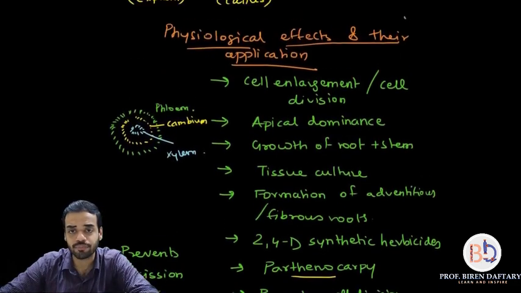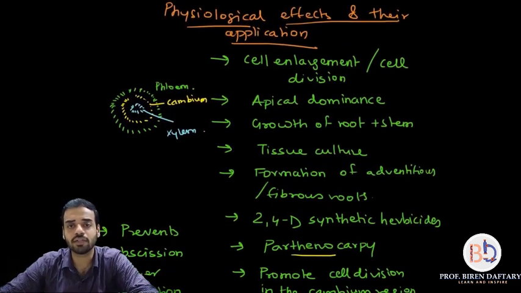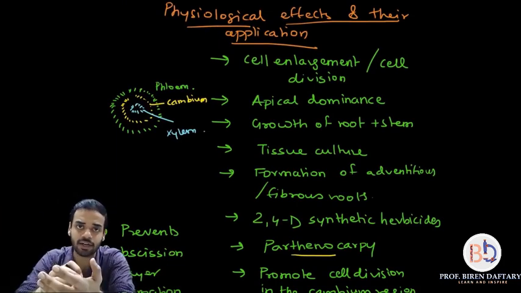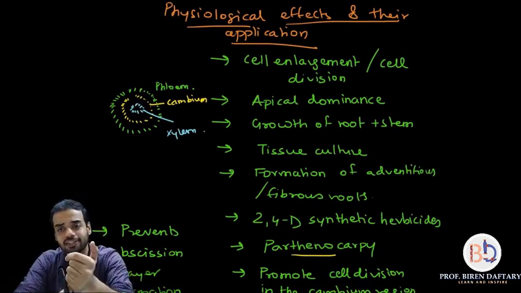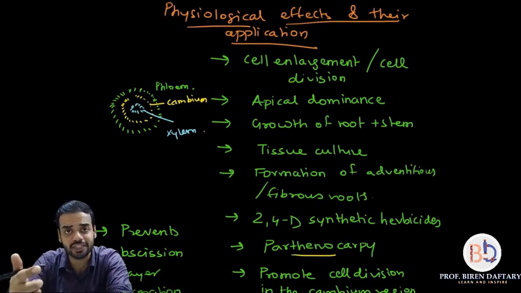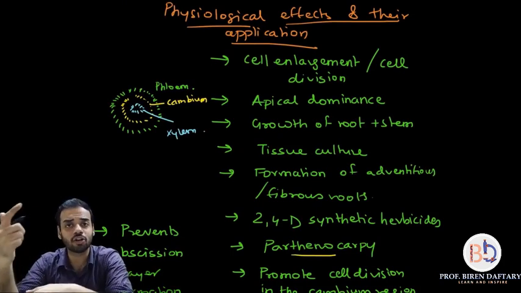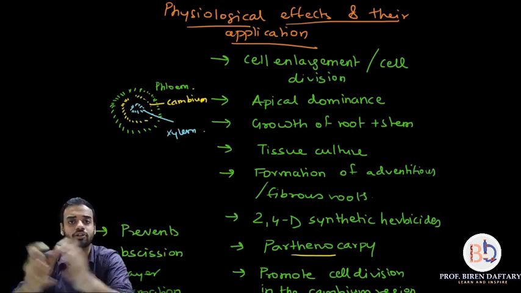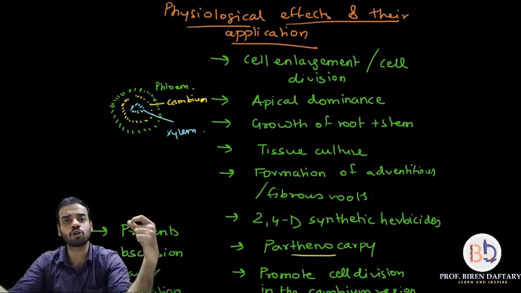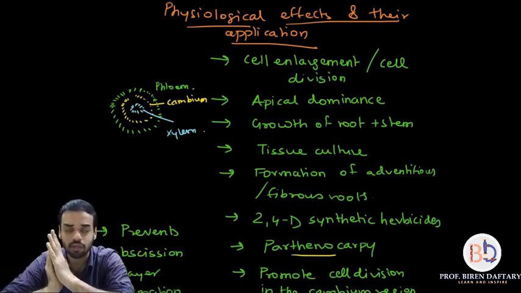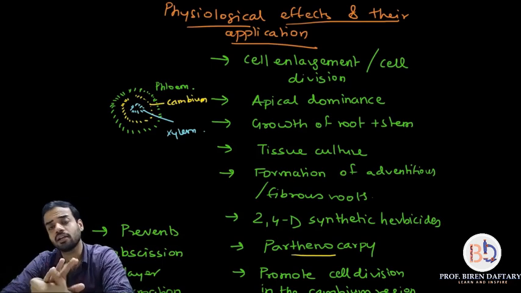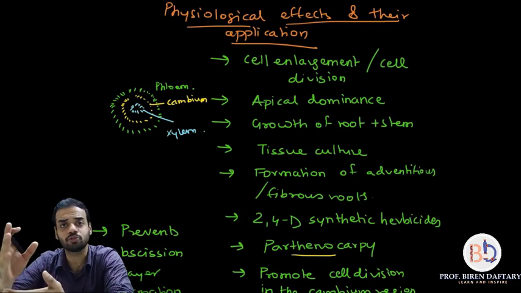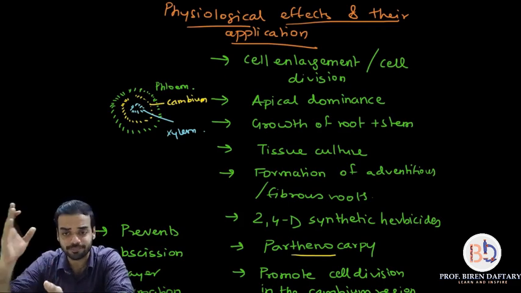First of all, the physiological effects are the effects which the hormone has on the plant. What are the effects? Cell enlargement we have seen, cell division we have seen. Then apical dominance: the apical bud, when it begins to grow, stops the growth of the lateral or sideway buds. So the branches do not grow much, but the height of the plant grows. That is called apical dominance. Then auxins cause an increase in growth of both roots and stem, equally helping both.